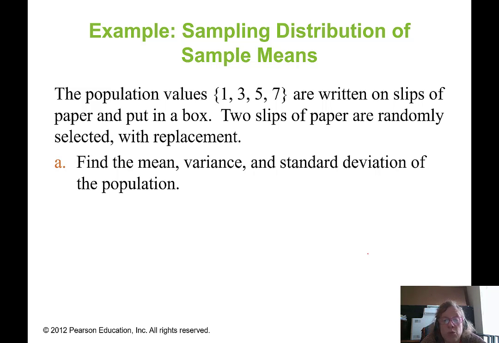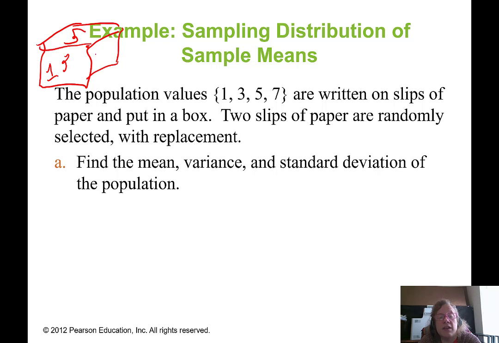And the simulation we're going to do is we're going to take a box and we're going to put 4 slips of paper into that box. The slips of paper are going to say 1, 3, 5, and 7 on them. And we're going to randomly select 2 pieces of paper from that box with replacement. So we could select 7 twice, we could select 5 twice, we could select 1 and 3 or 3 and 5.